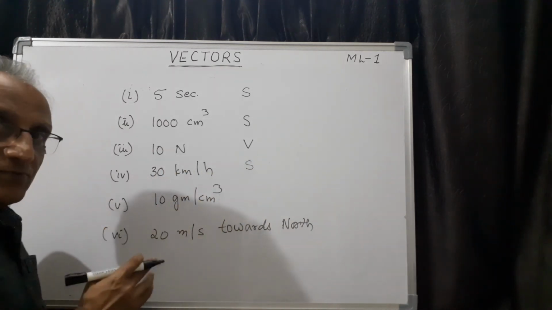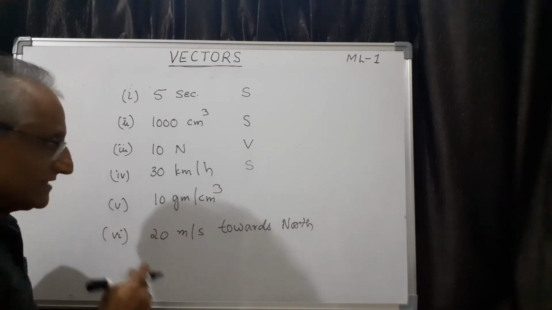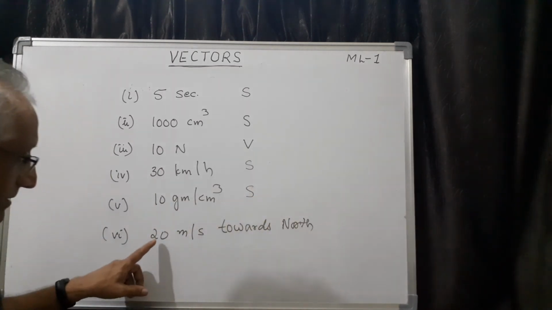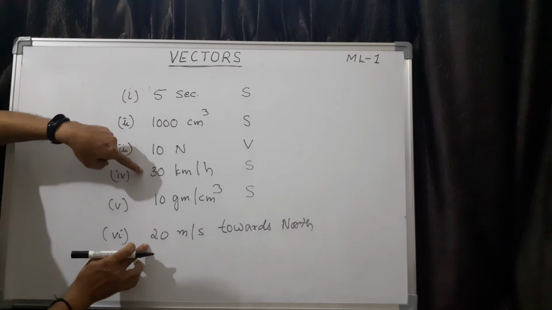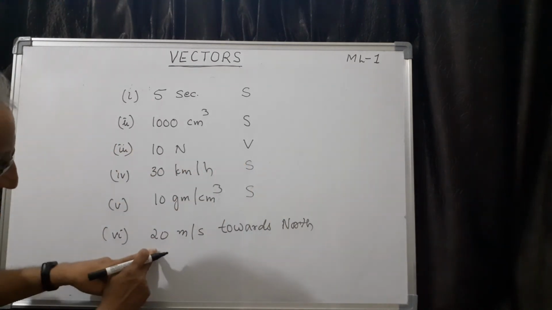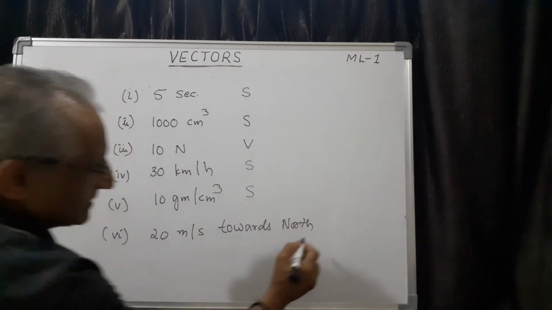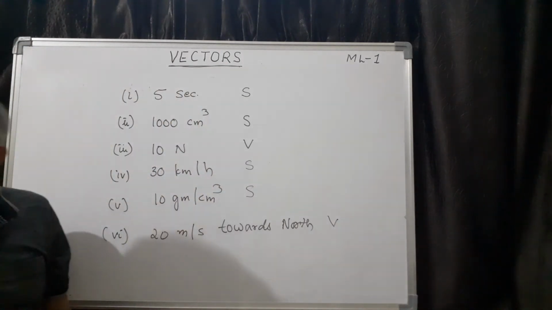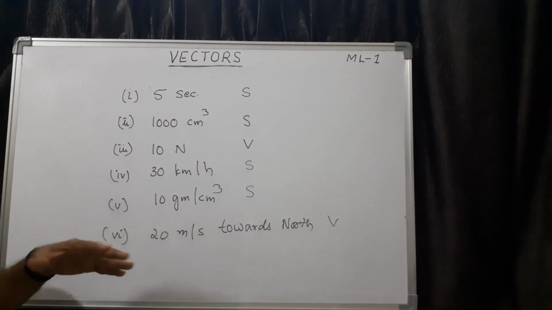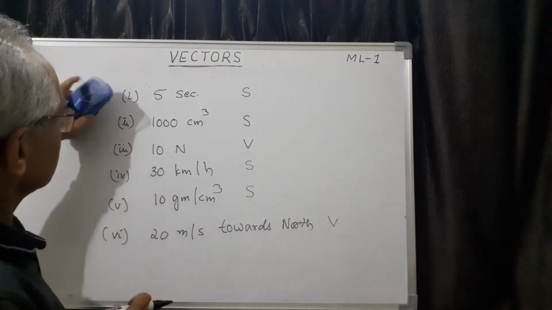Gram per centimeter cube, I think it is density. Density is once again a scalar quantity. But look here, see the difference between these two. This is scalar quantity, whereas here towards north means definitely it is vector quantity. So this is the idea. That is how to classify vectors and scalars.